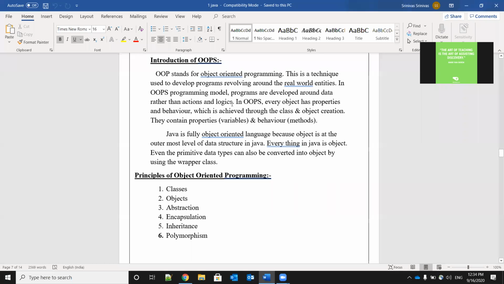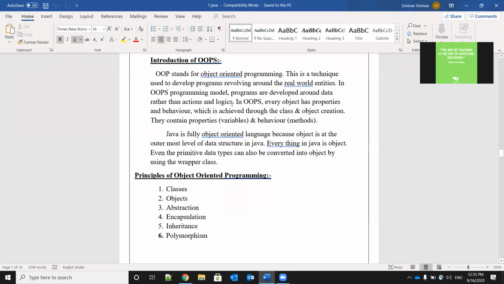Related to real world entities, the programs will be solved by using this technique. So what is this OOPS? It is one technique by using which we can develop the programs which are involved with real world entities.